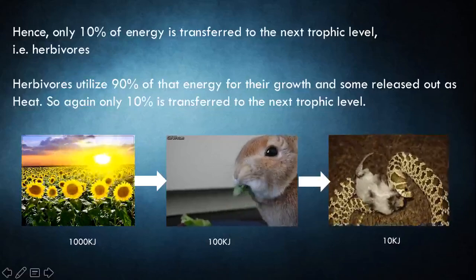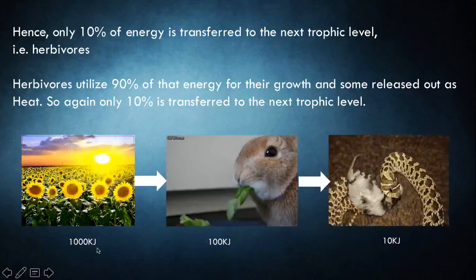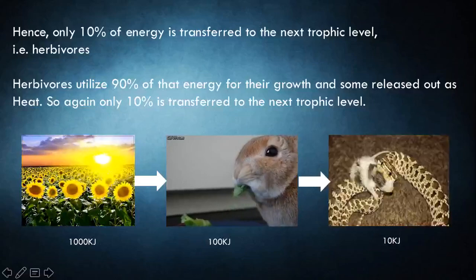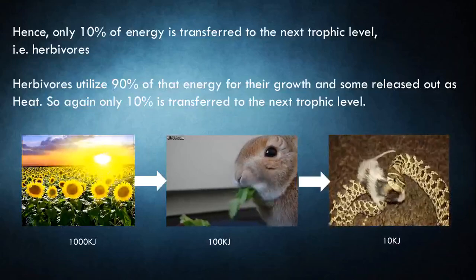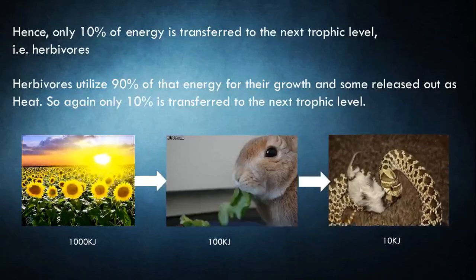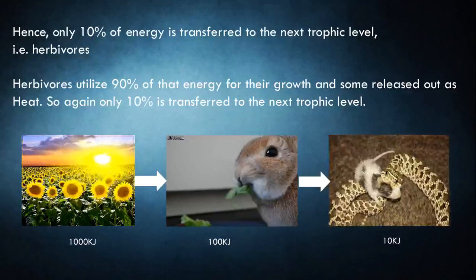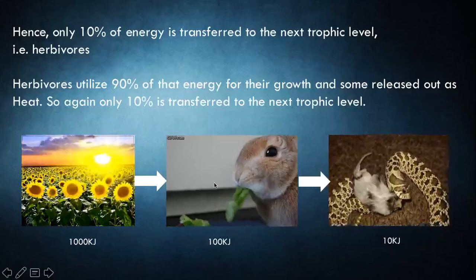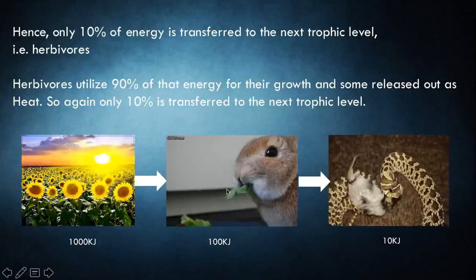If a plant produces around 1000 kilojoules of energy, then the plant utilizes 90% of it, and some of it is also lost into the atmosphere in the form of heat. And remember, heat can never be reused. So only 10% of the energy is left for another trophic level, and only 10% is transferred to the next trophic level.